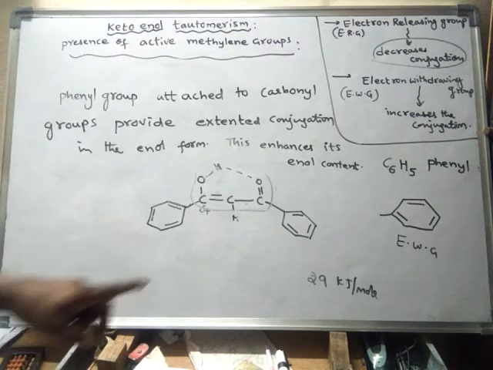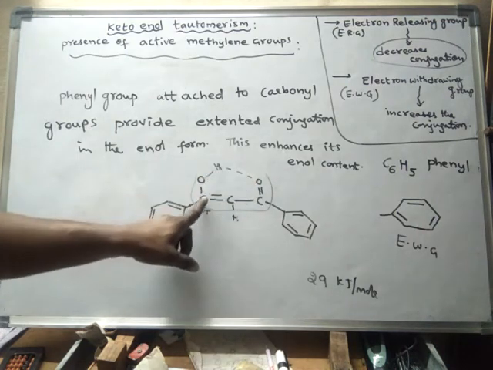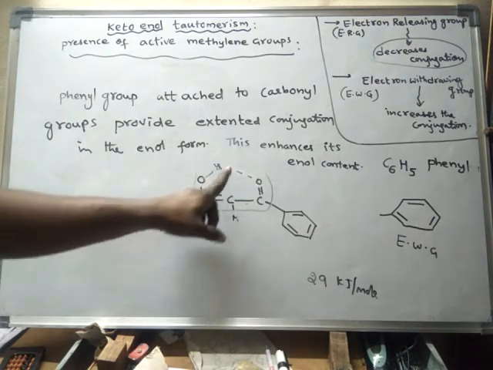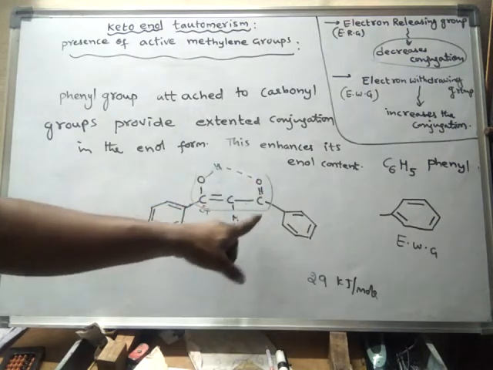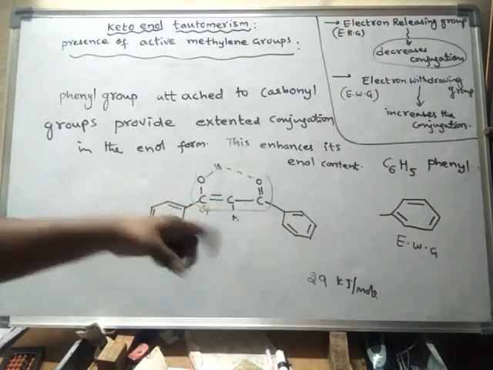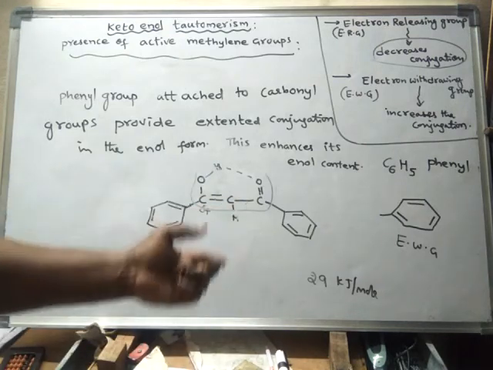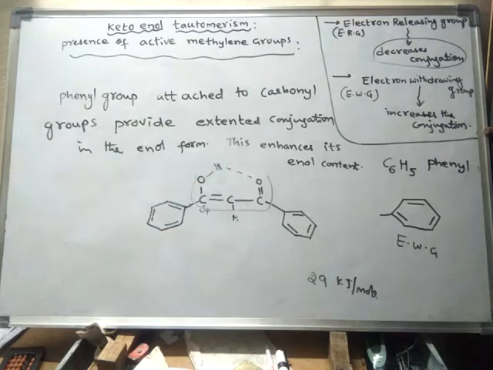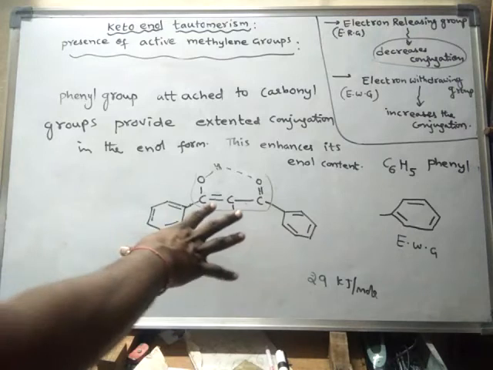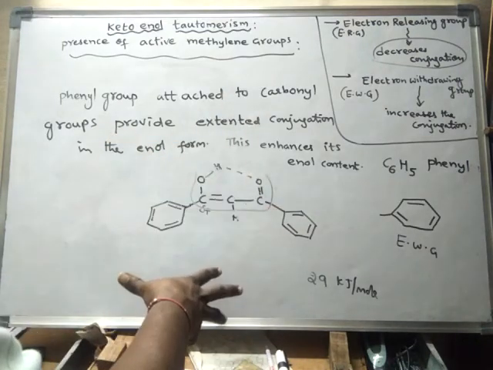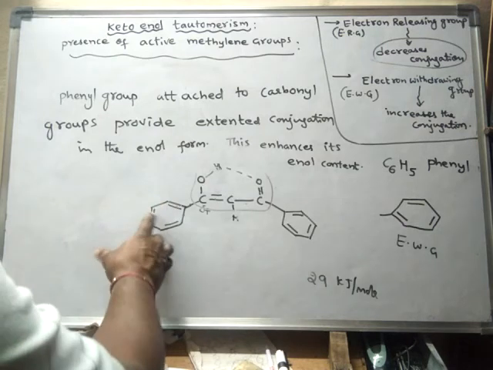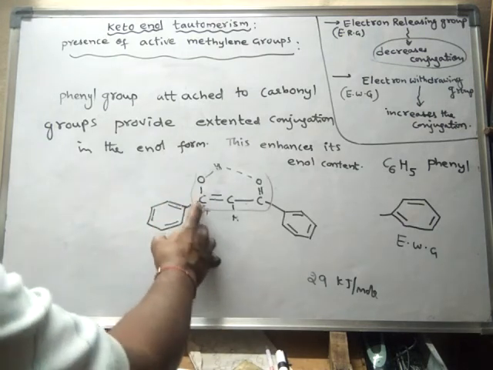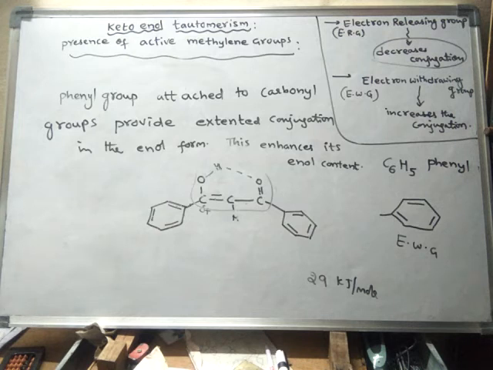As the stability is increased, this compound will exist in large proportion in the enol form rather than in the keto form. So the percentage of enol will increase when phenyl groups are attached to this carbonyl carbon.